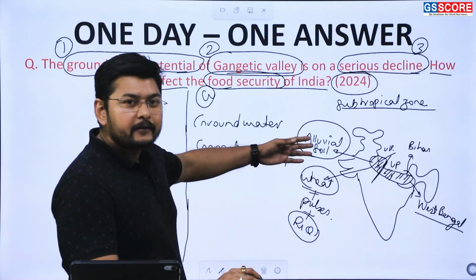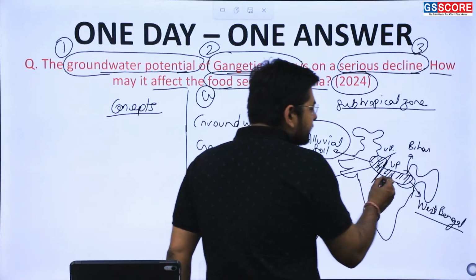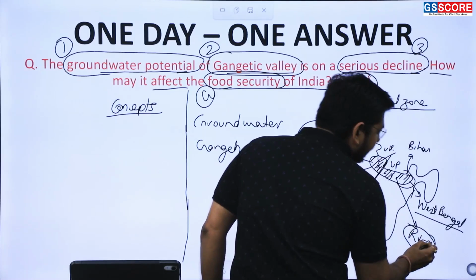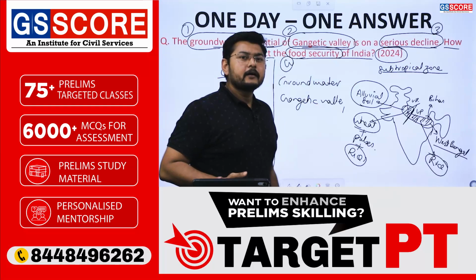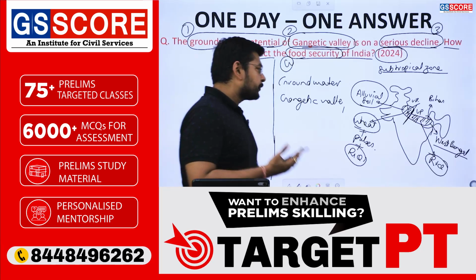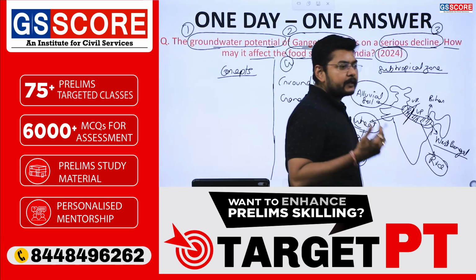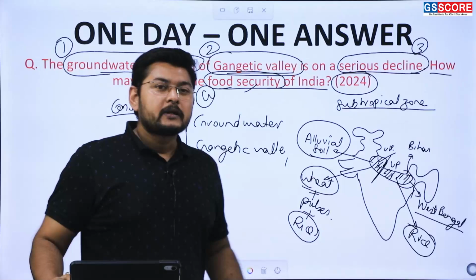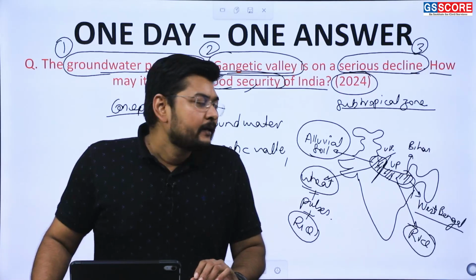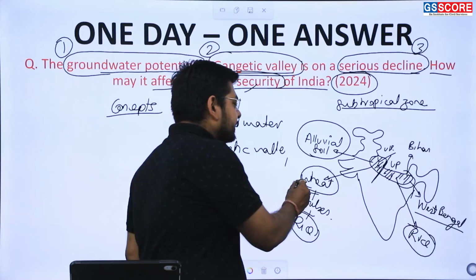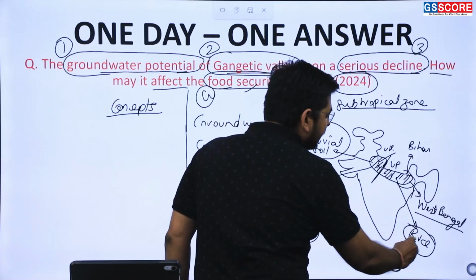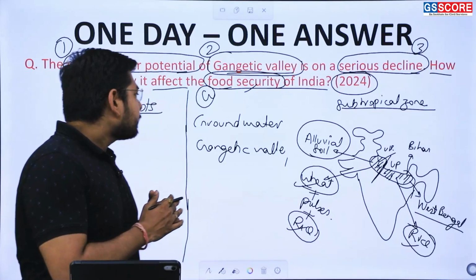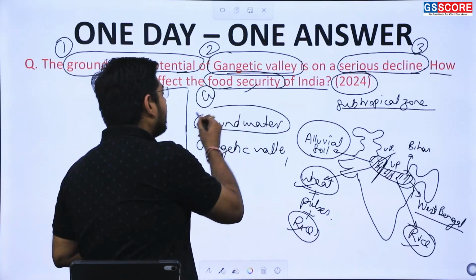This is the Kharif and Rabi pattern. Towards the eastern part of this region, it is majorly producing rice, along with pulses and certain other crops like cotton, then sugarcane, and also jute. But when we are talking about food security, we need to focus on the regions producing food grains, that is wheat and rice. Now I see the second part of the question, that is the groundwater part.